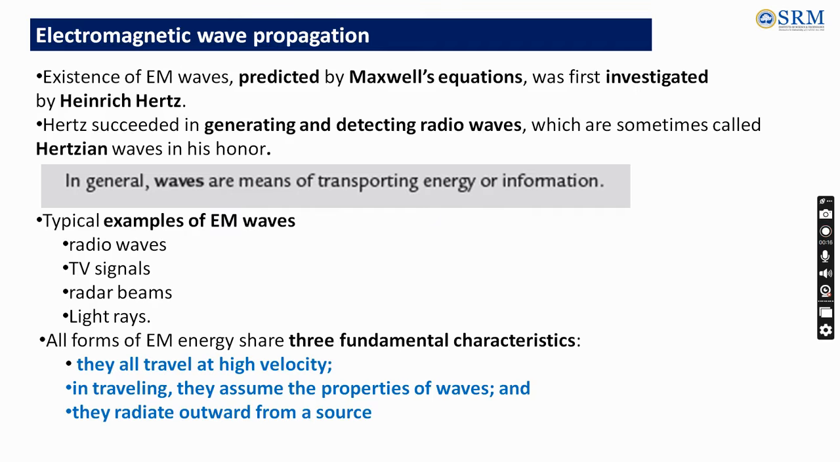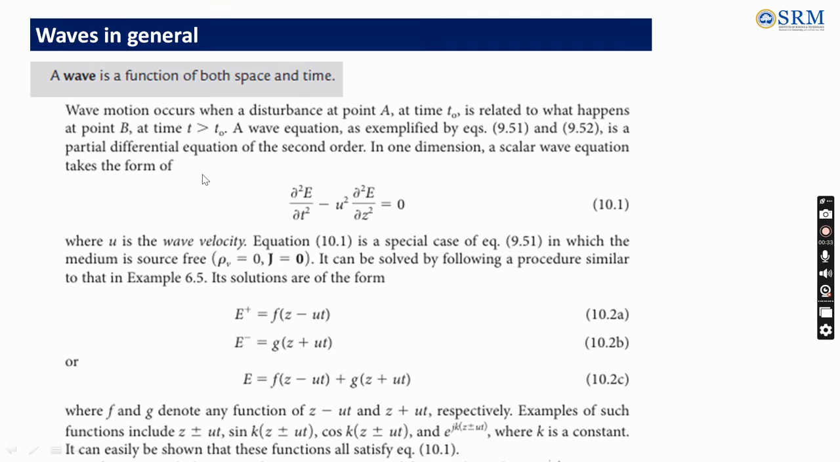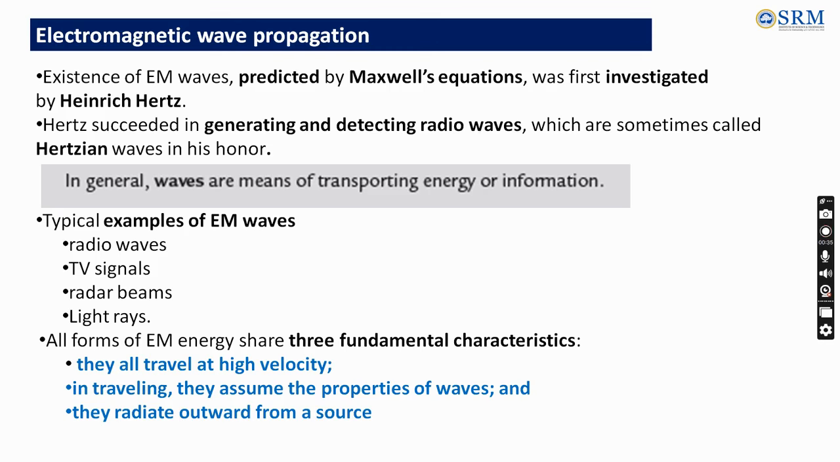Even though Maxwell's equations predicted the existence of electromagnetic waves, it was first investigated by Hertz. He generated and detected the radio waves, so we call them Hertzian waves to honor him. Generally, waves are the means of transporting energy or information.